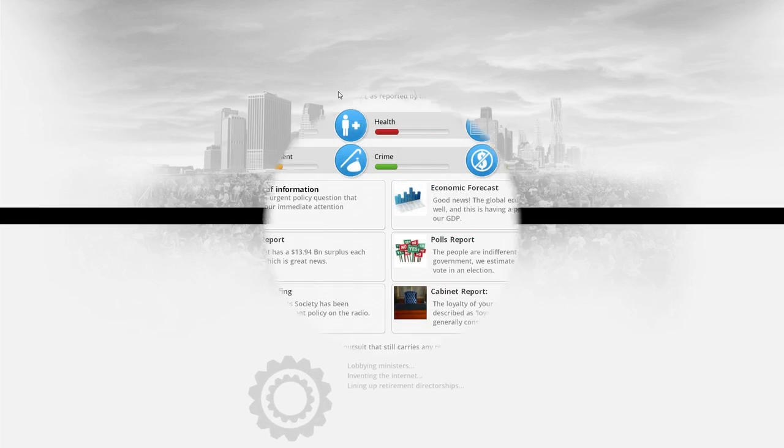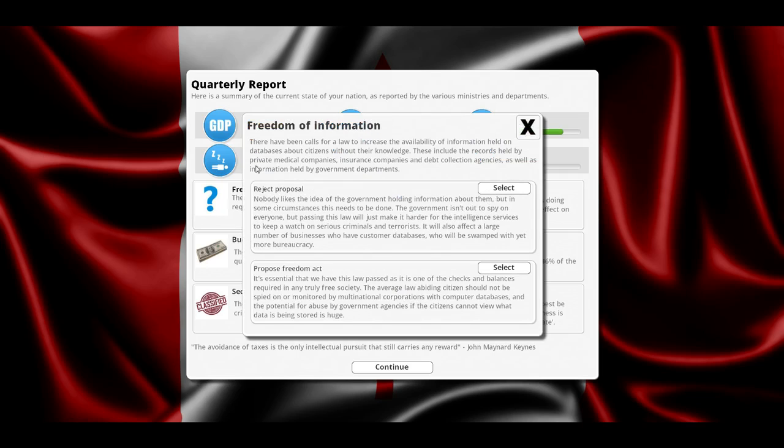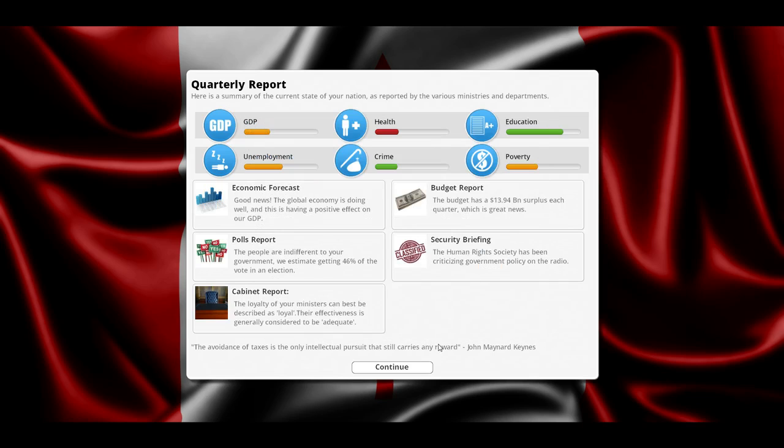Alright, let's return to government once more. Quarterly report for information. There have been calls in law for increasing the availability of information held on databases about citizens without their knowledge. These include records held by private medical companies, insurance companies, and debt collection agencies, as well as information held by the government departments. Passed. Well, it's essential that we have this law passed, as one of the checks and balances required in any truly free society. Hopefully America learns that.